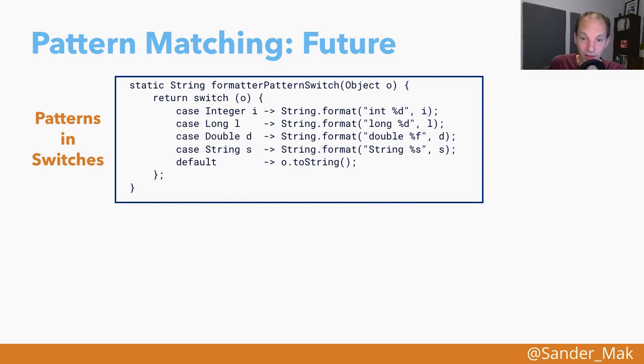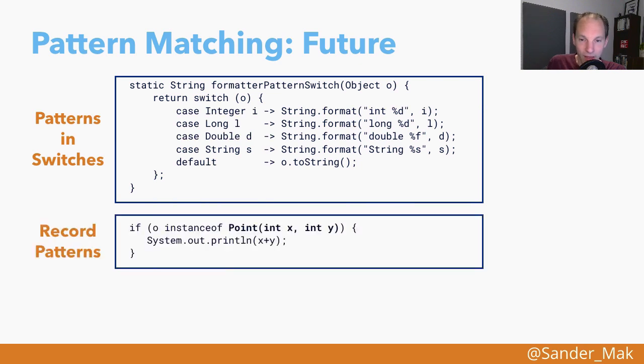So here we can see that in the new switch expression, which we already got in an earlier version of Java, we can now also use type patterns, like we saw with the instanceof, for our cases. So we have case Integer I, and if that matches, then on the right hand side after the arrow, I is actually an integer, and we don't have to cast it anymore because the pattern has already matched and bound the object O as an integer to the variable I. And the same for all the other cases that we see here.